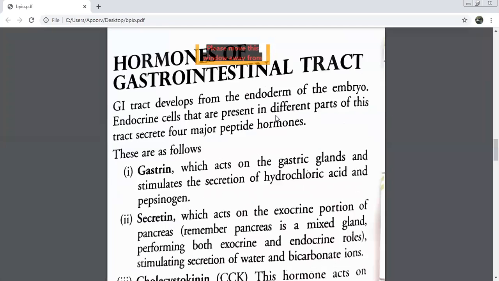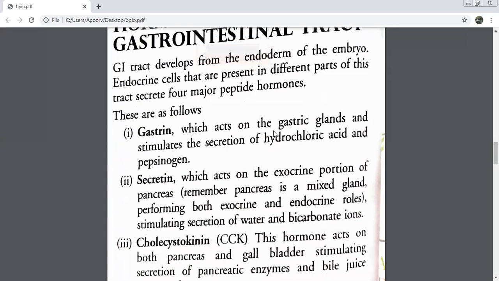Hormones of the gastrointestinal tract we are coming to. The GI tract develops from the endoderm of the embryo. We have already done this many times about the primary germ layers of the embryo. So GI tract develops from which layer? Endodermal layer. Endocrine cells that are present in different parts of this tract secrete 4 major types of hormones. So we are going to have 4 hormones in the GI tract. The first is gastrin. This will act on the gastric glands and it will stimulate the secretion of hydrochloric acid and pepsinogen. Which is the first hormone, very quickly?